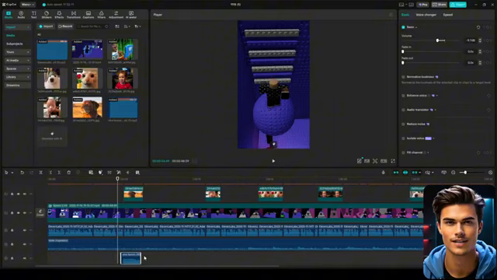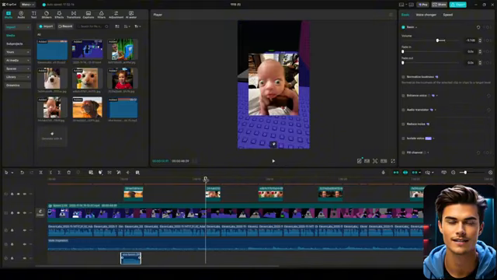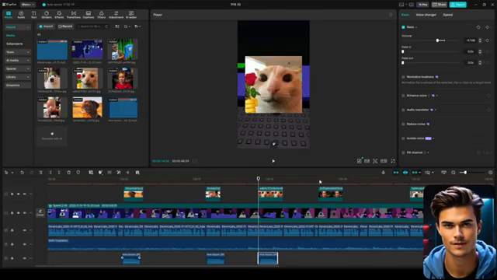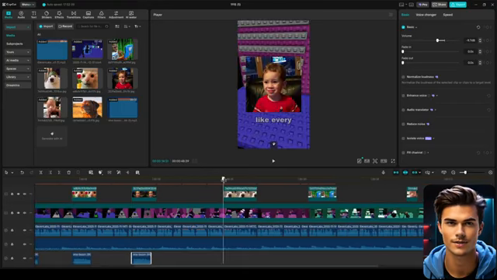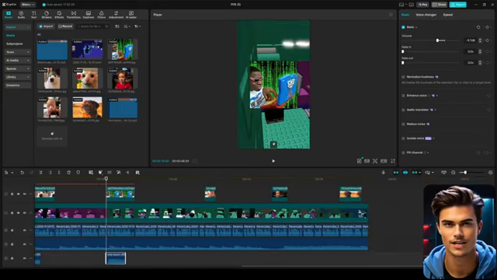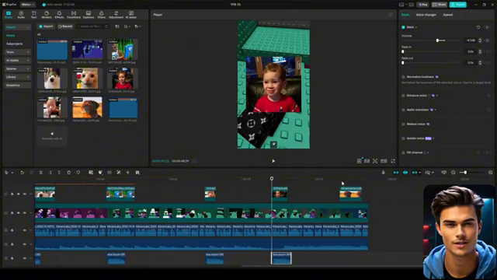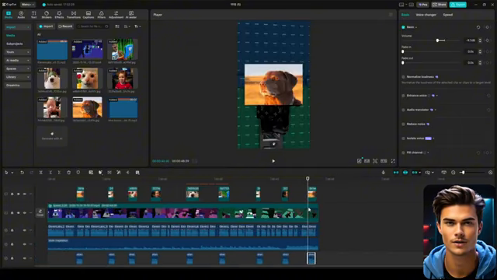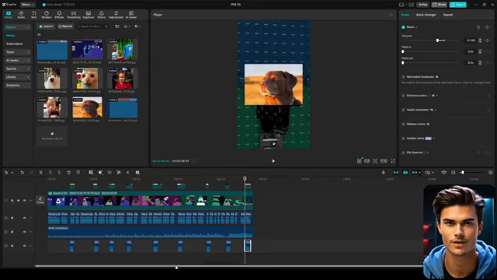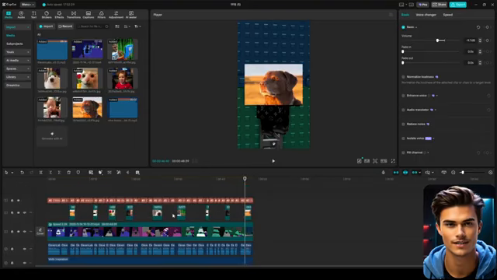Now that the first sound effect is in place, the next step is easy. Just copy that same sound effect and paste it under every meme image throughout your entire timeline. Keep doing this until you reach the very end of the video. Once you're done, your timeline should look similar to mine right here. And with that, your video is basically complete.